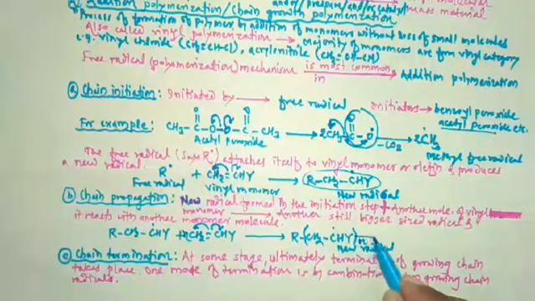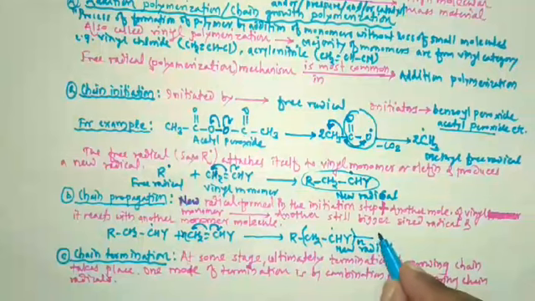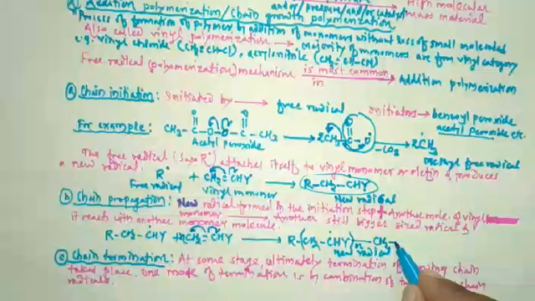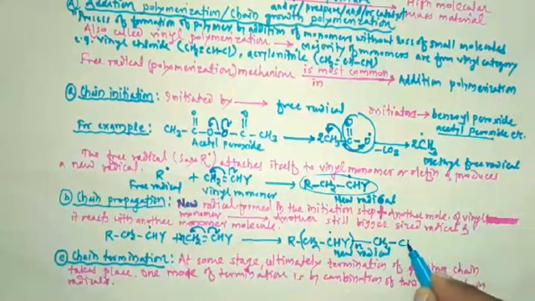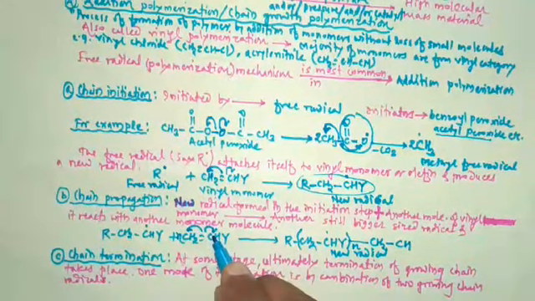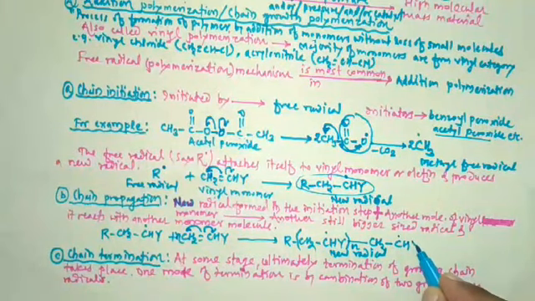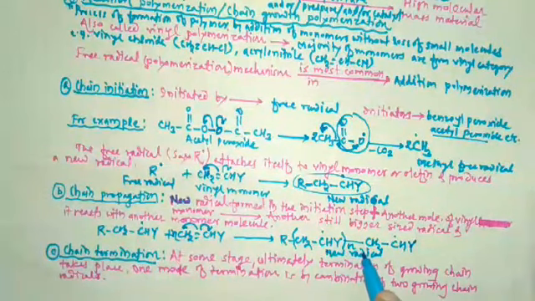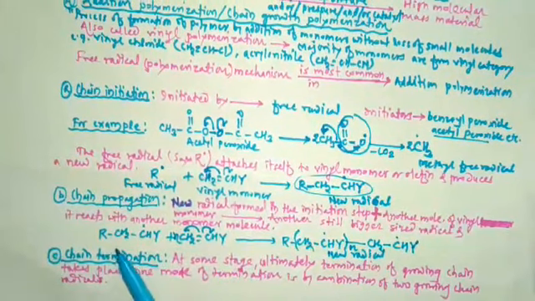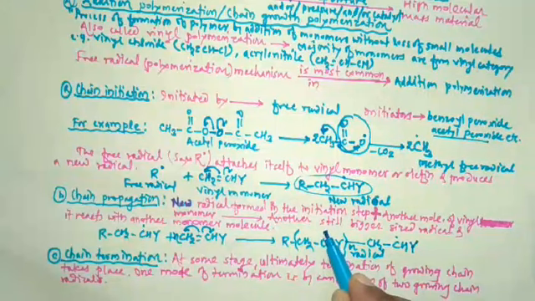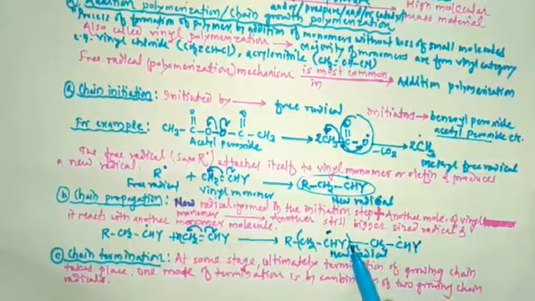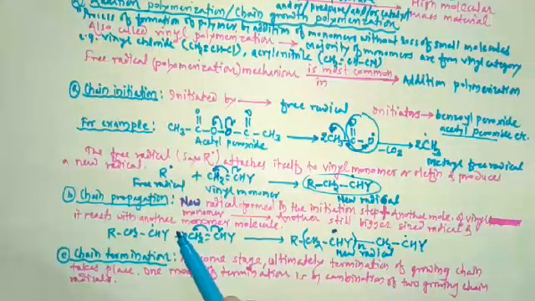Then next it is the CH2. This double bond is shifted, that's why only a single bond is remaining. Then here CH, one of the electrons is transferred onto this carbon atom, that's why we have to make the dot, and here Y. So in this way this new radical is formed: R CH2 CHY n times, CH2 CH dot and Y. Such a new radical is formed in the chain propagation step.